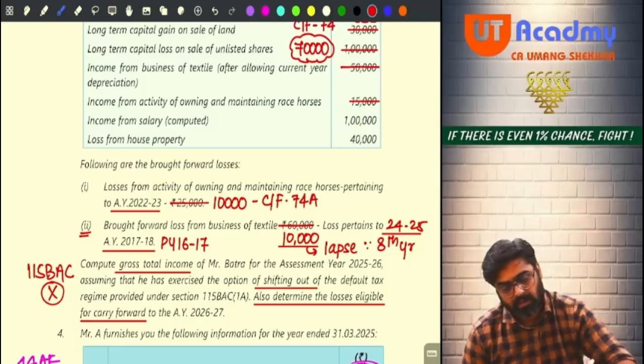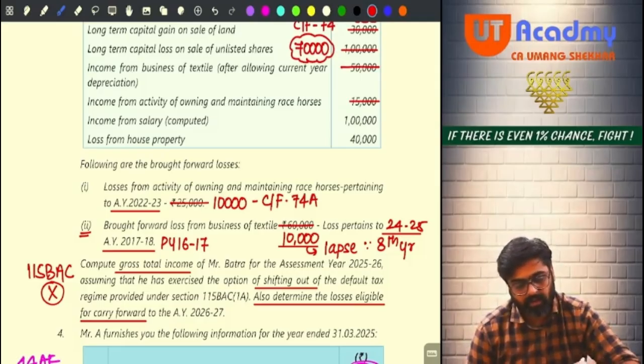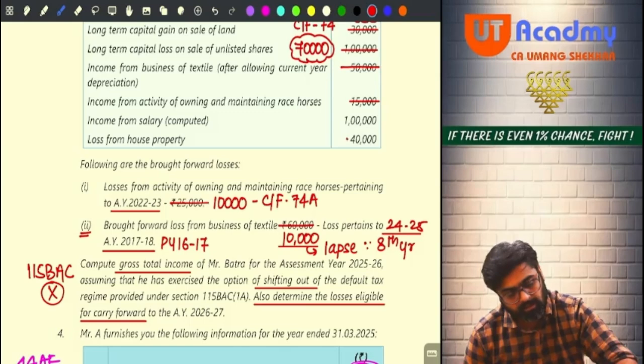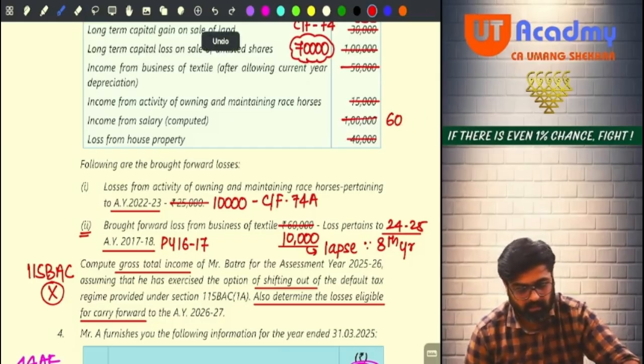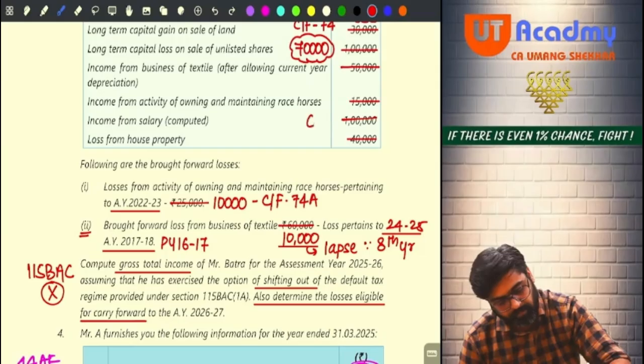Okay, sir? Now, income from salary already computed. Loss from house property. Can you set off this loss? Yes. 40,000 you can set off against salary. So your salary will remain 60,000. Yes or no, sir?